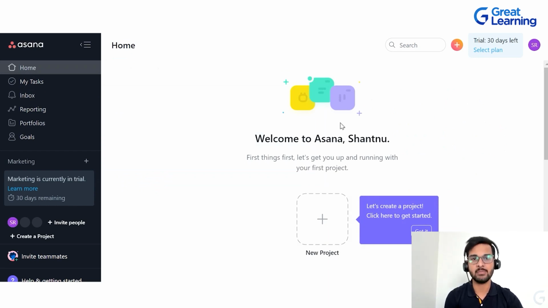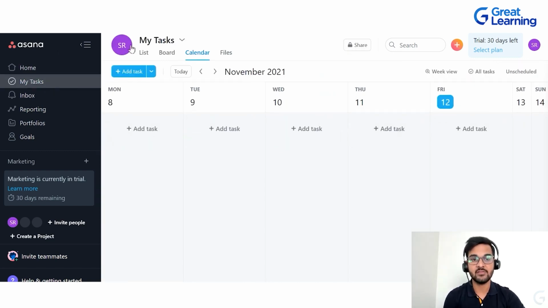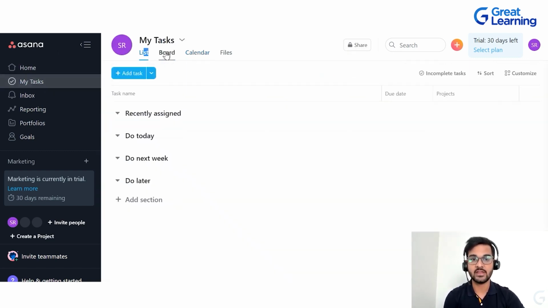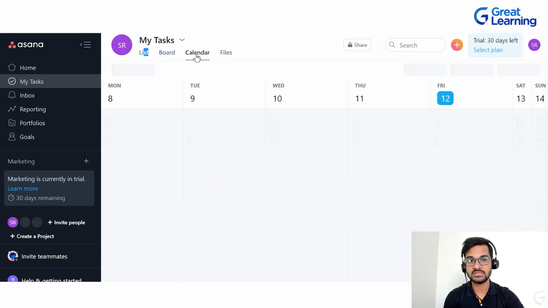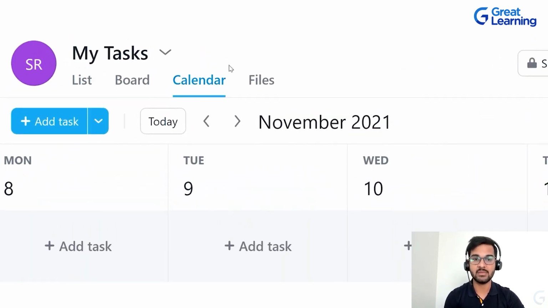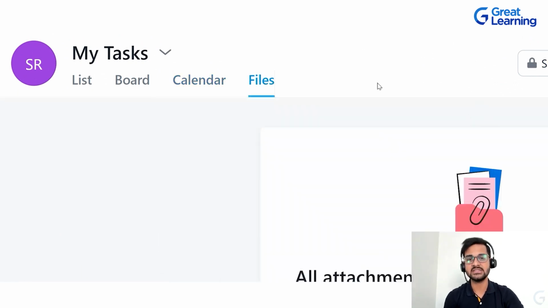Most of the time when we are managing a project, we have to go to My Tasks, and from there, whether we want to see the list view, the board view, or the calendar view, all of that can be managed from here. If you want to see the forms, files, and messages, those will get added over here once we create a particular project.